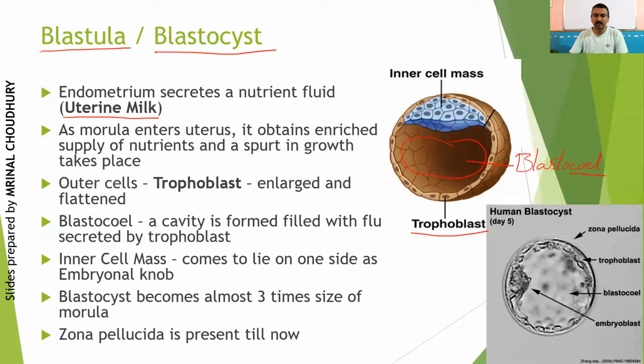So when they are pushed towards one side, they form what is called the inner cell mass. Did you understand the point? Right? And they will soon also be known by another name, that is the embryonal knob. Okay, embryonal knob. Knob means again a swollen structure, and embryonal knob because it is going to develop into the embryo finally.